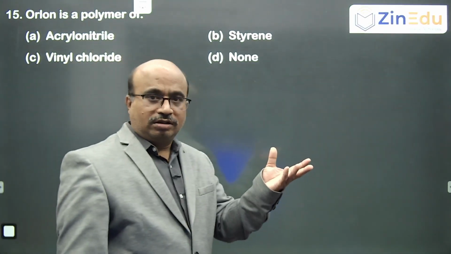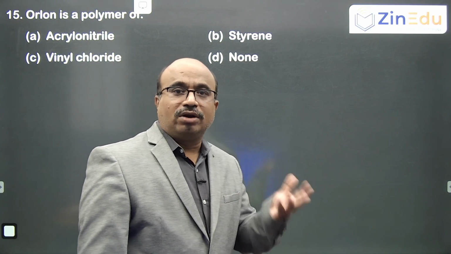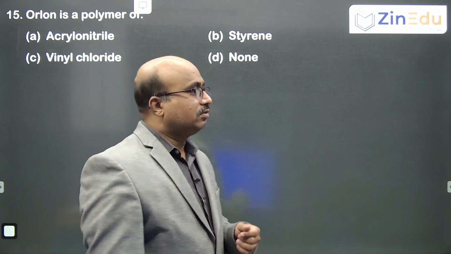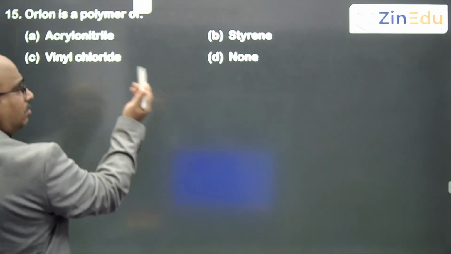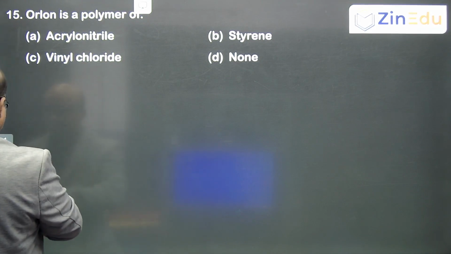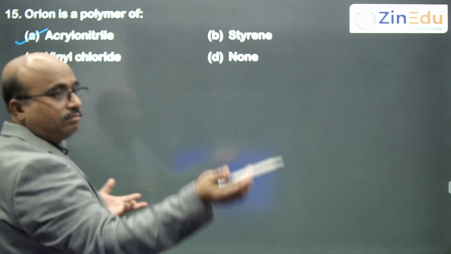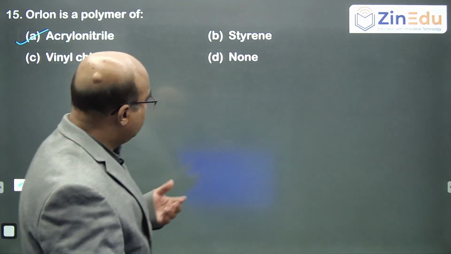Orlon is a polymer of... See, the direct theory question again. In polymers, if you read, Orlon is nothing but a polymer of acrylonitrile, vinyl cyanide, vinyl nitrile. The question is a direct theory based question. There is no need for more.